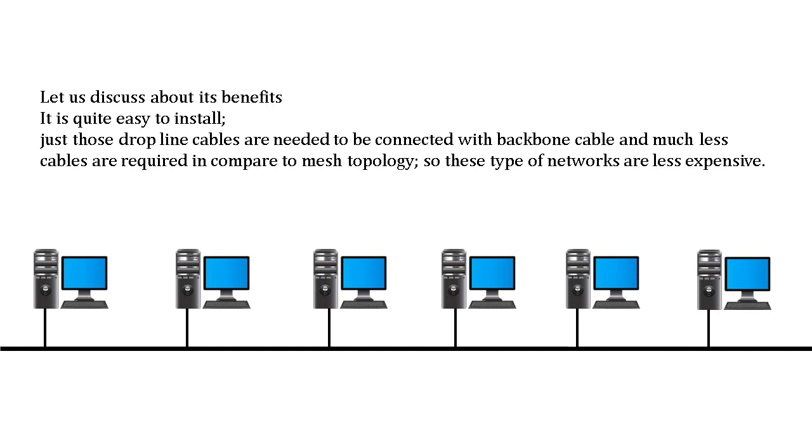Let us discuss about its benefits. It is quite easy to install. Just those drop line cables need to be connected with the backbone cable, and much fewer cables are required compared to mesh topology. So this type of network is less expensive.